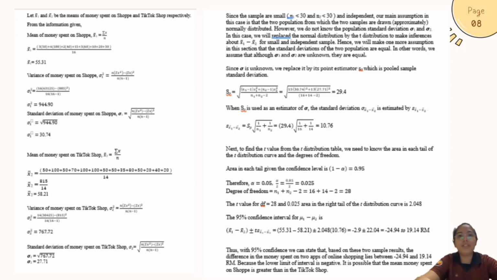Thus, with 95% confidence, we can state that based on these two sample results, the difference in the money spent on two apps of online shopping lies between negative 34.94 and 19.14 RM. Because the lower limit of the interval is negative, it is possible that the mean money spent on Shopee is greater than in the TikTok Shop.